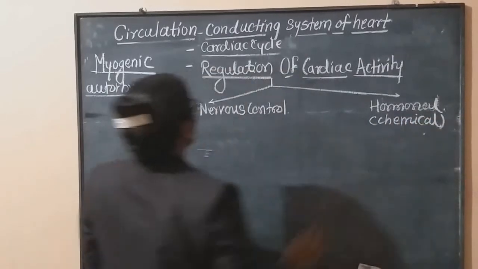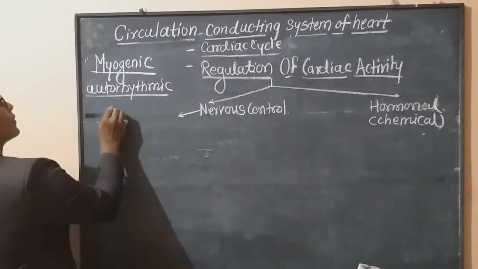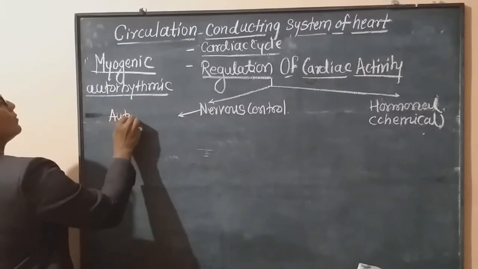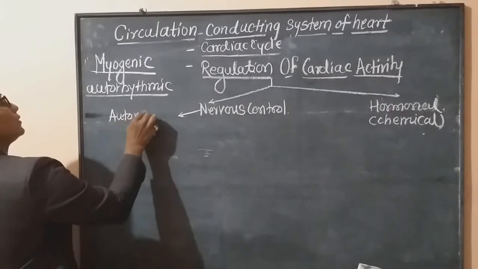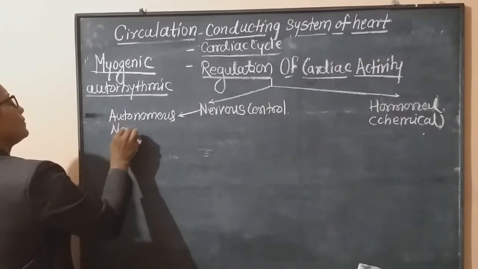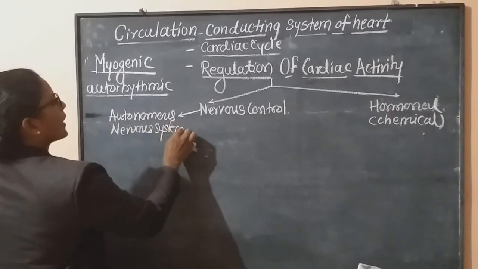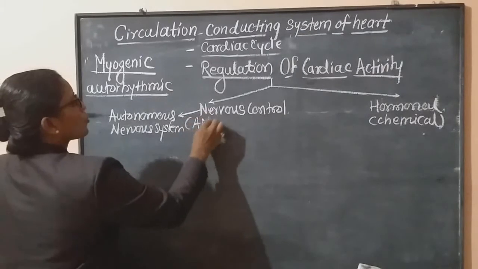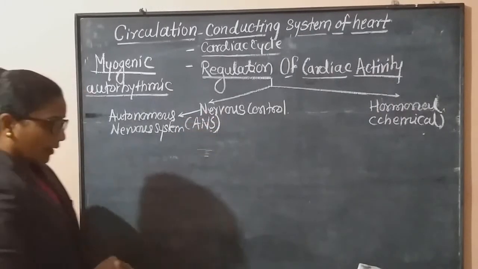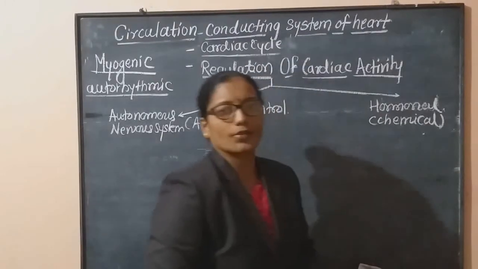Okay, now nervous control means, in case of the human body, the third part, that is the autonomic nervous system. It is simply written as ANS. Three parts of our nervous system: central nervous system, peripheral nervous system, and autonomic nervous system.